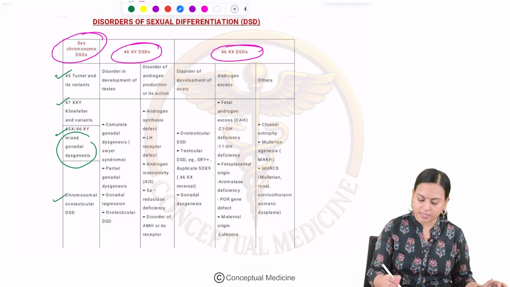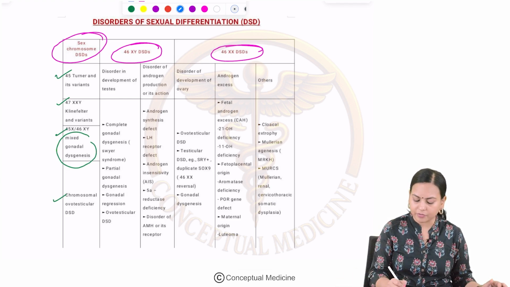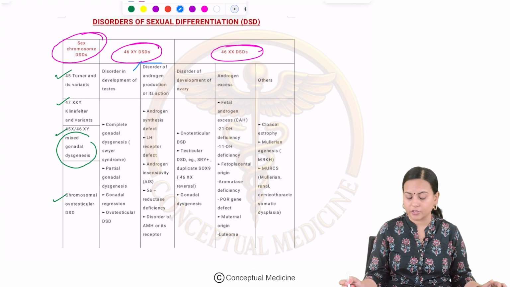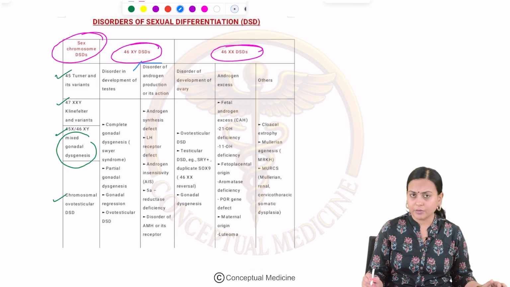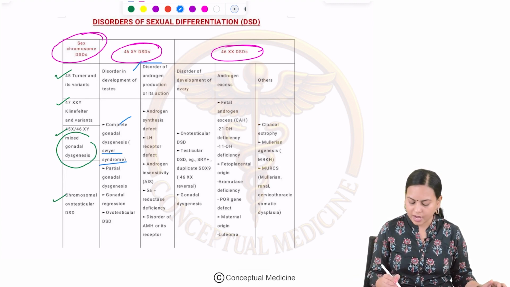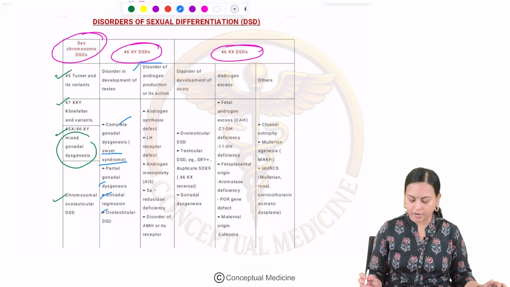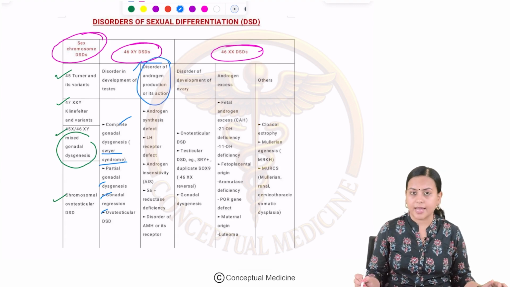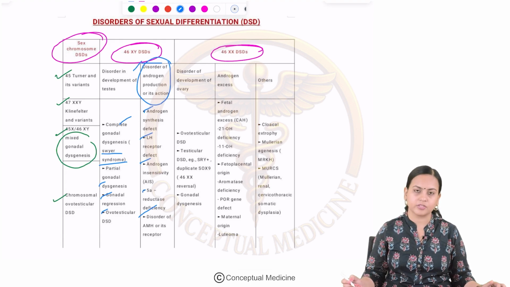And 46XY DSD can be further classified as disorder in the development of testis and disorder in androgen production. Disorder in the development of testis will include complete gonadal dysgenesis, which is nothing but Swyer syndrome, and partial gonadal dysgenesis, as well as gonadal regression and ovotesticular disorder of sexual differentiation. And disorder of androgen production or its action includes androgen synthesis defect, LH receptor defect, androgen insensitivity syndrome, 5-alpha reductase activity, and disorder of AMH or its receptor.